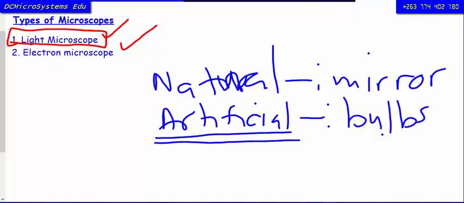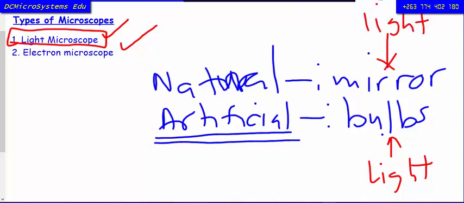So here the source of light is the bulb. And then in these ones, the source of light is the sun or natural light, which is being reflected by the mirror. So both of these microscopes are called light microscopes. Not necessarily to say that this one, which is plugged to the mains, is an electron microscope. It is still a light microscope, which is using a bulb to produce that light.